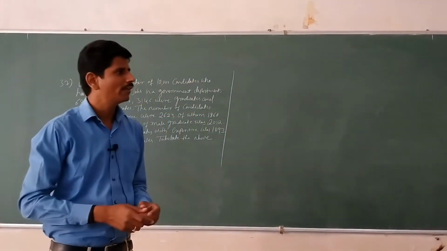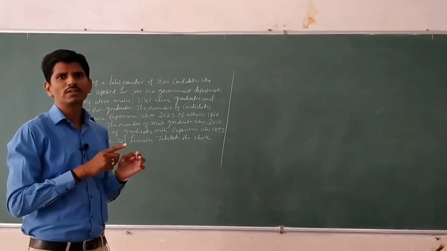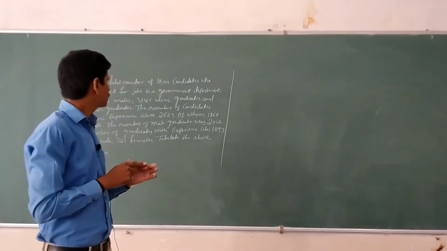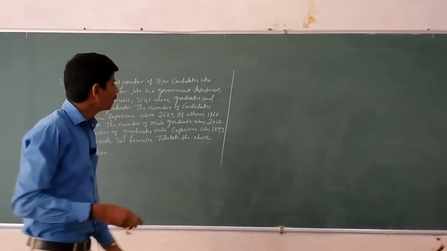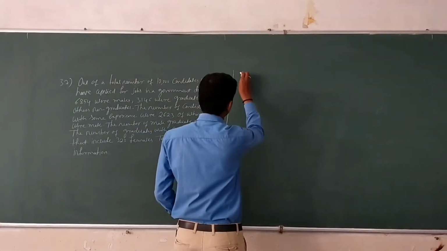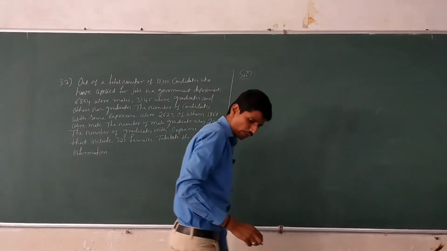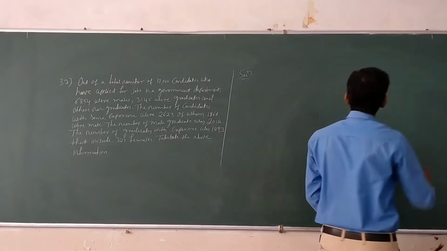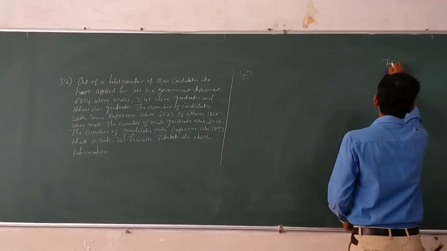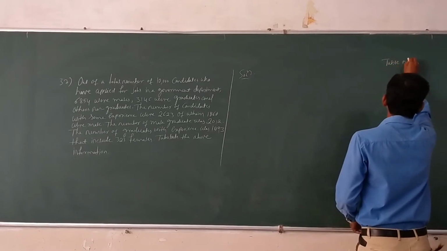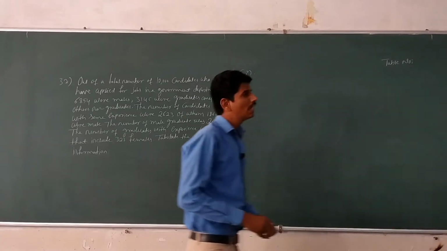Here they are given male and female, graduate and non-graduate, and experience and non-experience. First, we have to mention a table number. First part is what? Table number. Second one, title.